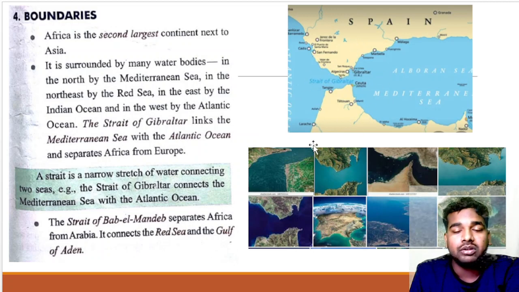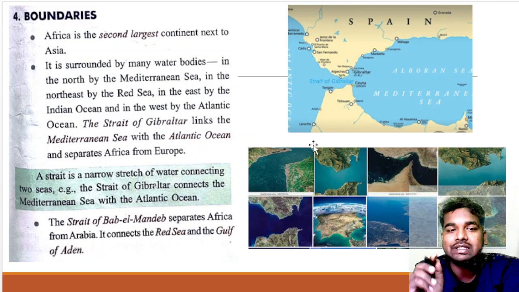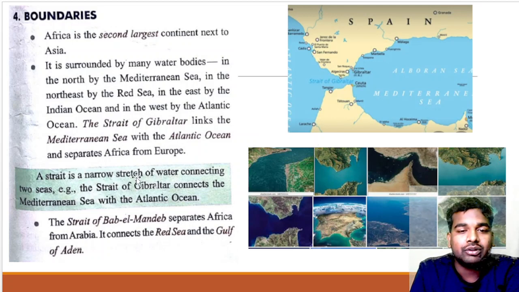Okay, now the question can be asked: what is a strait? A strait is basically a narrow stretch of water body that is connecting two large bodies, two seas. This Strait of Gibraltar connects the Mediterranean Sea with the Atlantic Ocean. And you see in the map, this is a narrow stretch of water body.